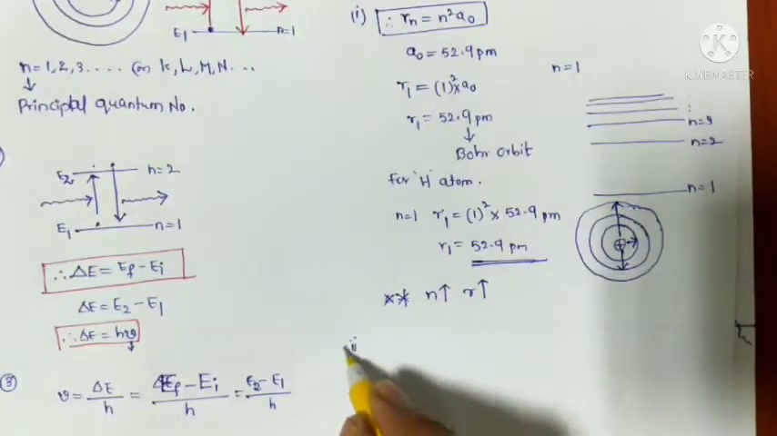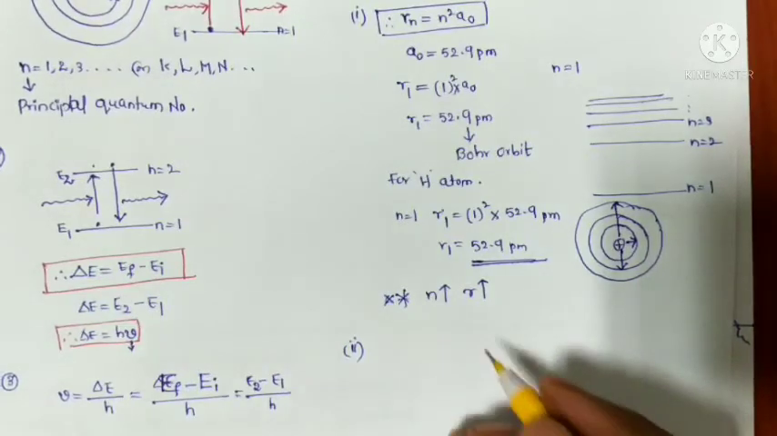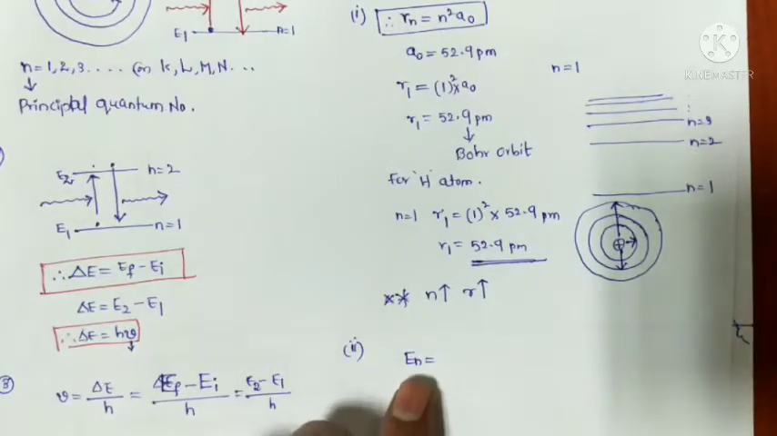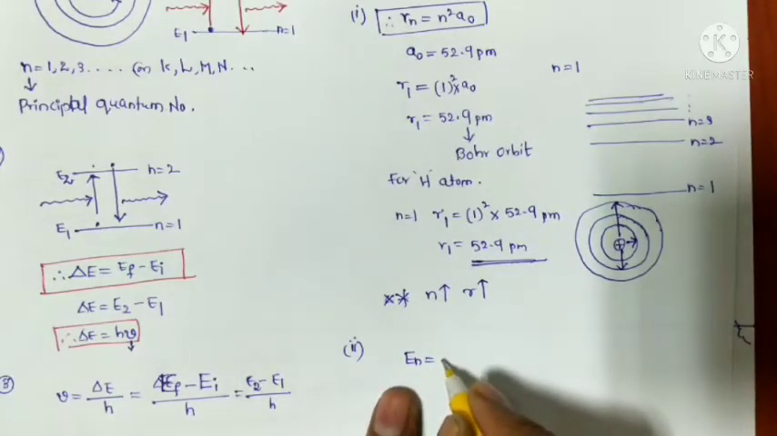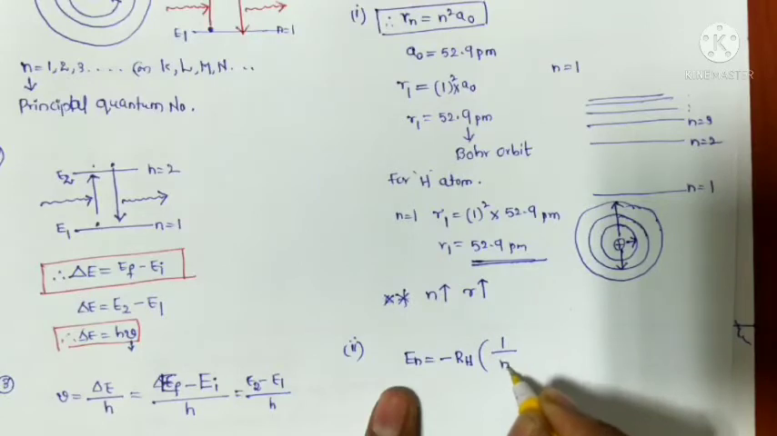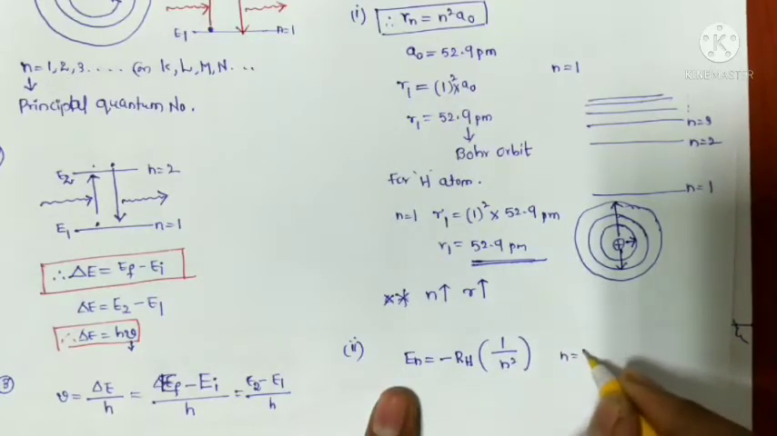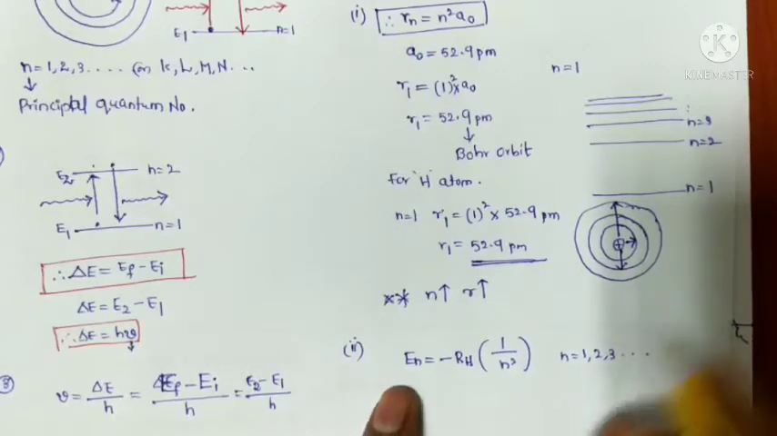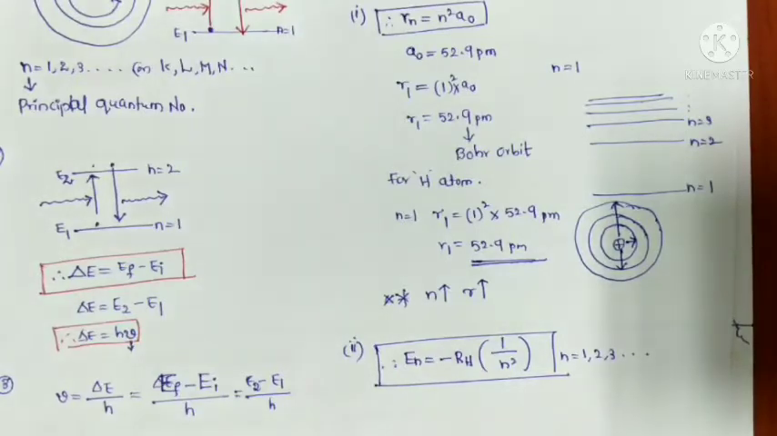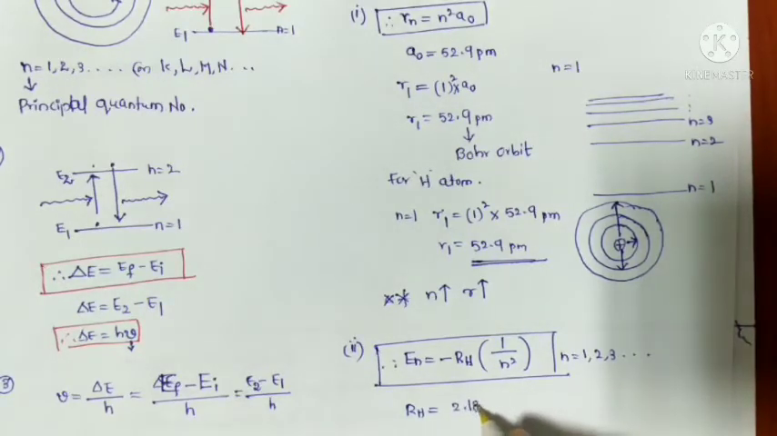Second, he calculated the energy of the stationary state. He derived an equation, En equals negative RH times 1 by n square, where n is the stationary state. This is the equation he derived. Here RH is called the Rydberg constant, and the value is 2.18 into 10 to the power of minus 18 joules.